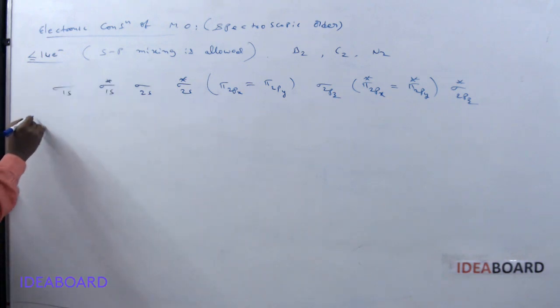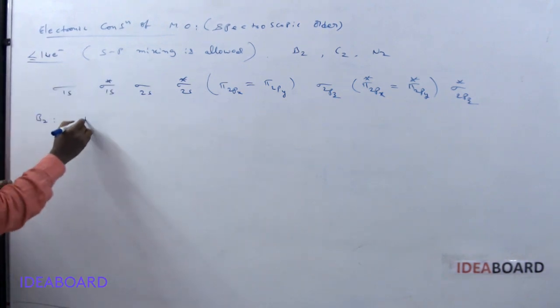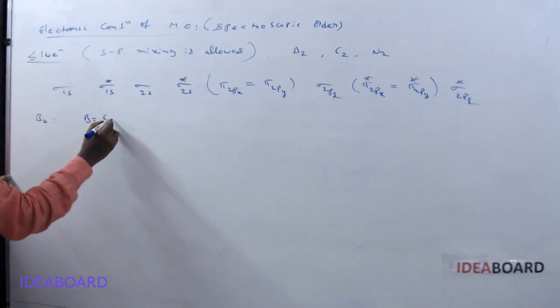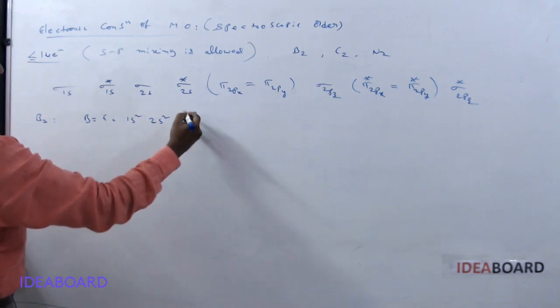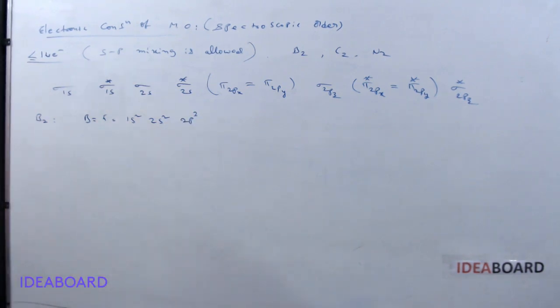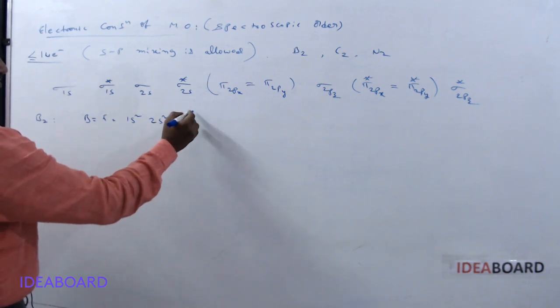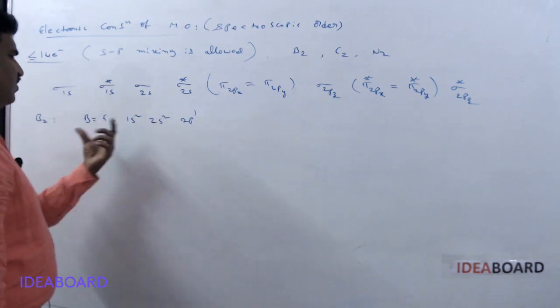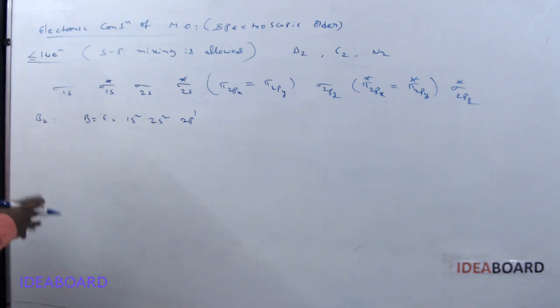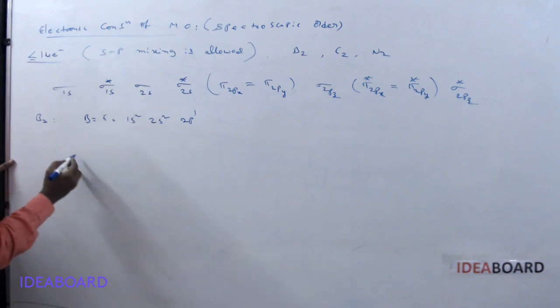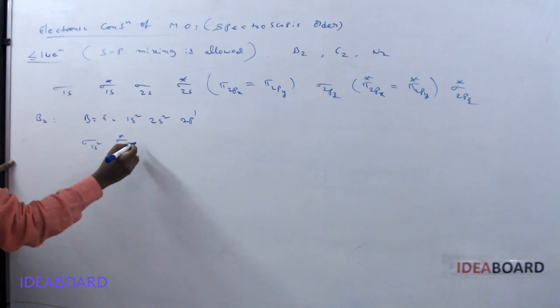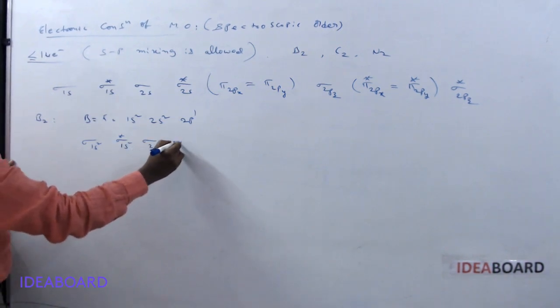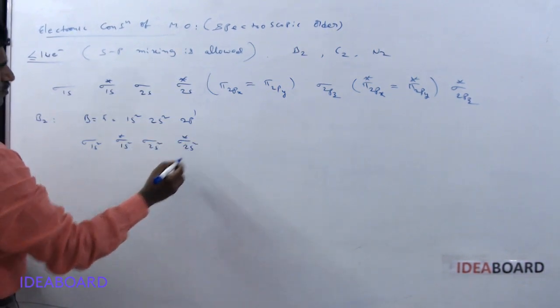Suppose I am taking the B2 molecule. Boron has atomic number 5, and its normal configuration is 1s2, 2s2, 2p1. Another boron atom of the same type combines with it, giving a total of 10 electrons, which we fill as sigma 1s2, sigma star 1s2, sigma 2s2, sigma star 2s2.